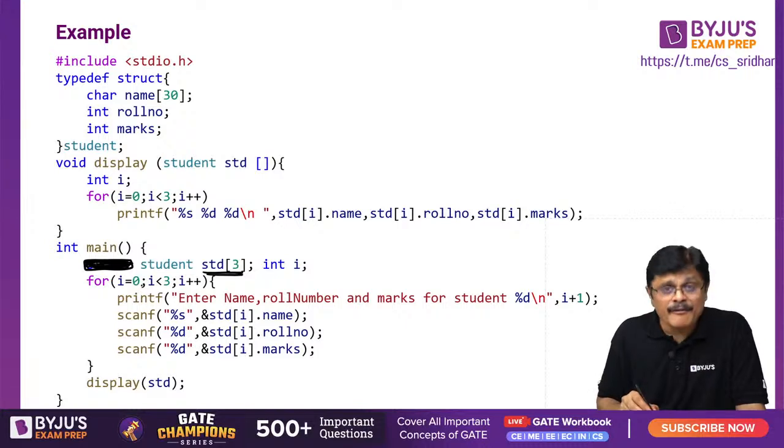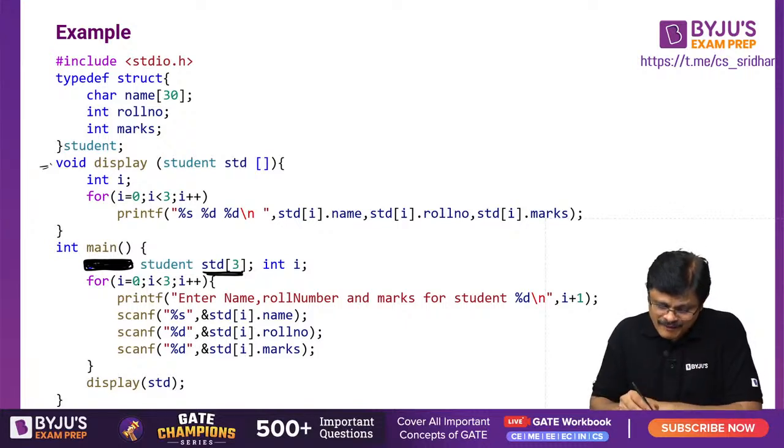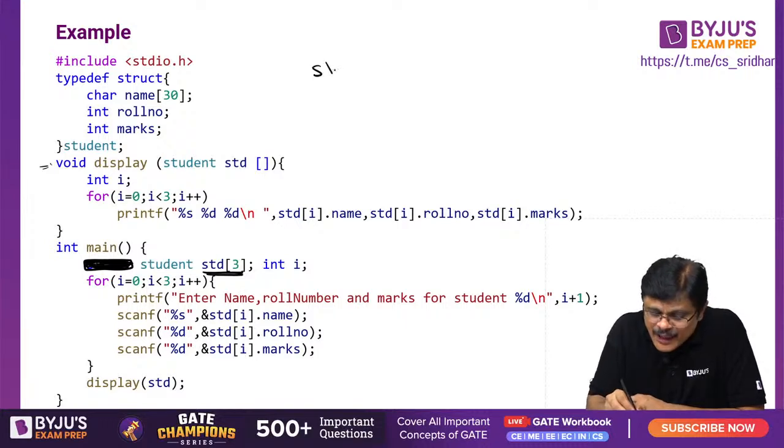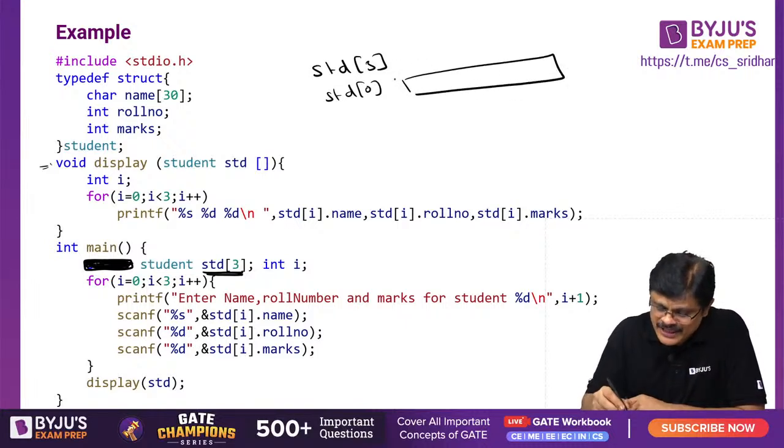What I am doing, sir, for every fellow, for i is equal to 0, i is equal to 1, i is equal to 2, I am just printing the values, my dear friends. See what I am doing. For i is equal to 0, enter the name, roll number and marks of the student. See, for each fellow, it is an array of 3 students, no? STD 0, the members I have to initialize. So it is STD 0 dot name, STD 0 dot roll number, STD 0 dot marks.